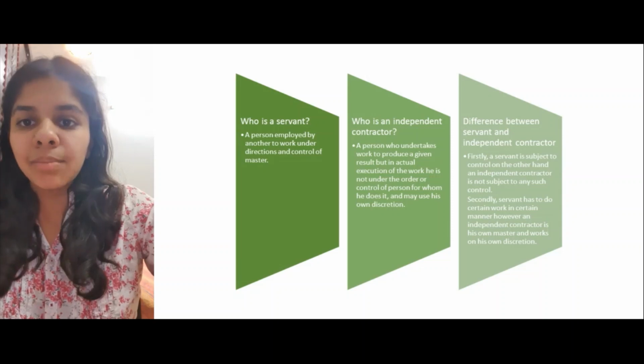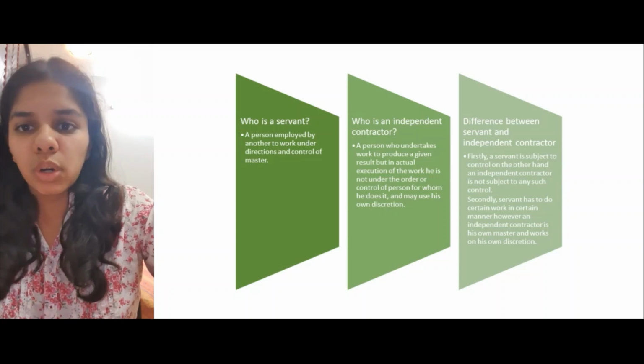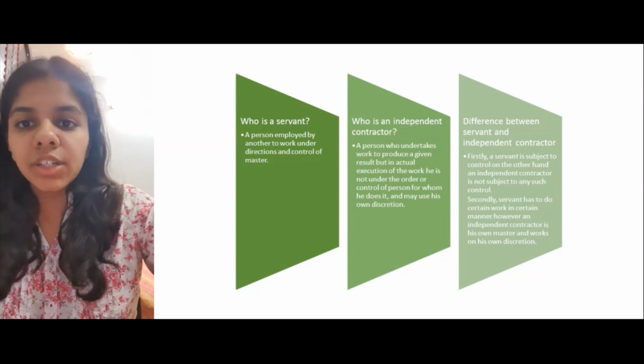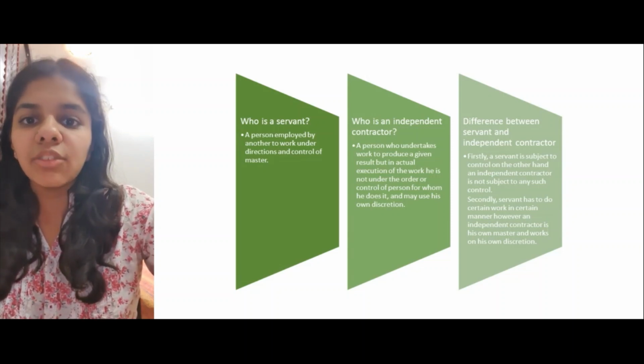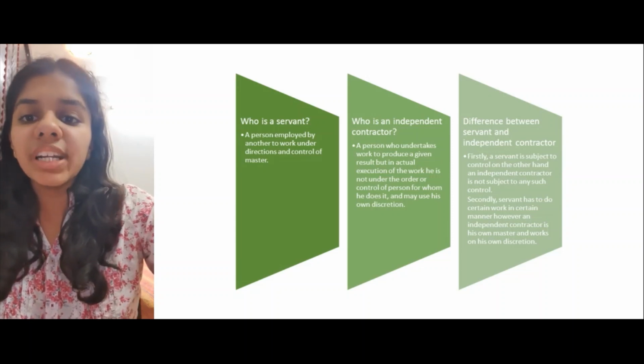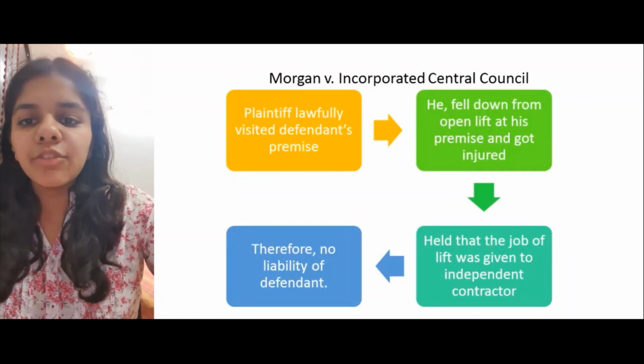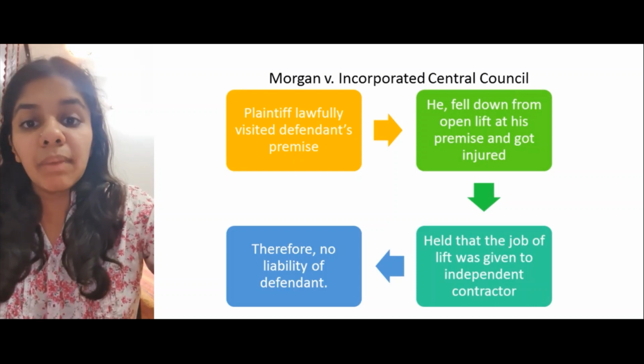The difference between them is, firstly, a servant is subject to control, on the other hand, an independent contractor is not. Secondly, a servant has to do certain work in a certain manner. However, an independent contractor is his own master and can work at his own discretion. The main case for independent contractor is Morgan versus Incorporated Central Council. In this case, the plaintiff lawfully visited the defendant's premises. There, he fell down from an open lift at the premises and got injured. It was held that the job of the lift was given to an independent contractor. Therefore, no liability of the defendant will arise as an independent contractor does not work under the master or the owner.